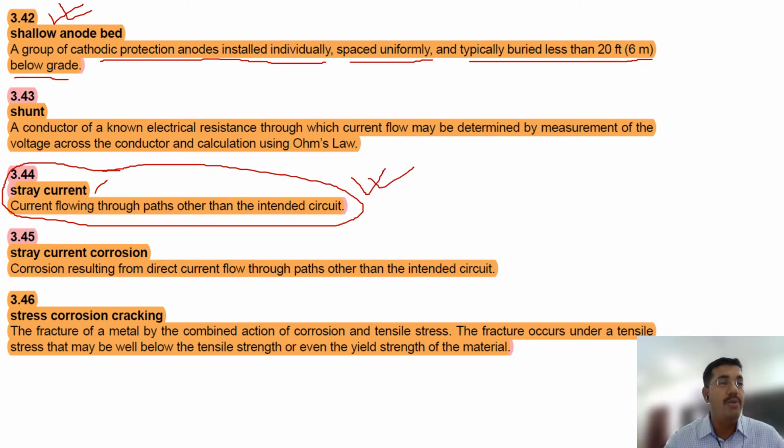What is stray current? When we put some impressed current, if there is another metallic equipment nearby, and the anodic reaction is not happening properly, then instead of protecting the tank, it will start corroding the tank. That is called stray current: current flowing through a path other than the intended circuit. If the circuit was made and the current should pass through that circuit to protect the tank, and in between a different material comes and the current flows through that different material, then it is called stray current. Okay. So these are not so important.